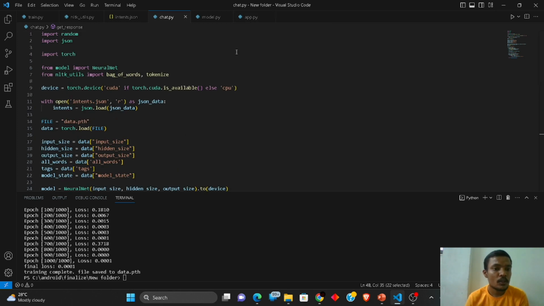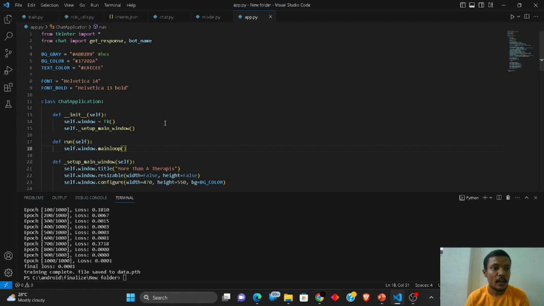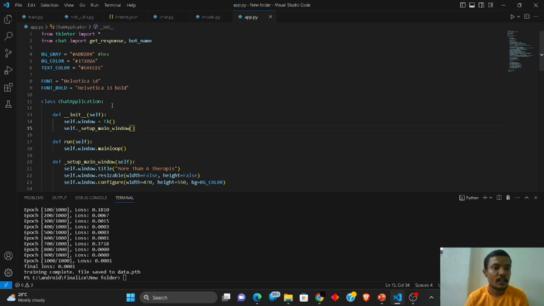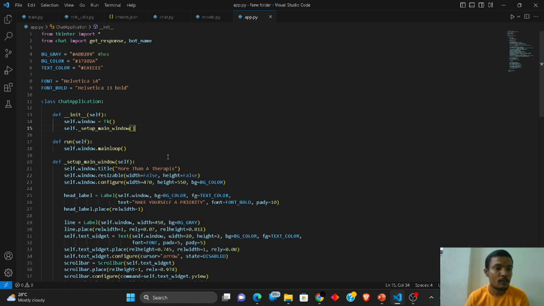And to get your response in the graphical user interface, we have built an app. And to build this app, we have used Tkinter. It is also a predefined library, and by designing our module with it, we have built this application.